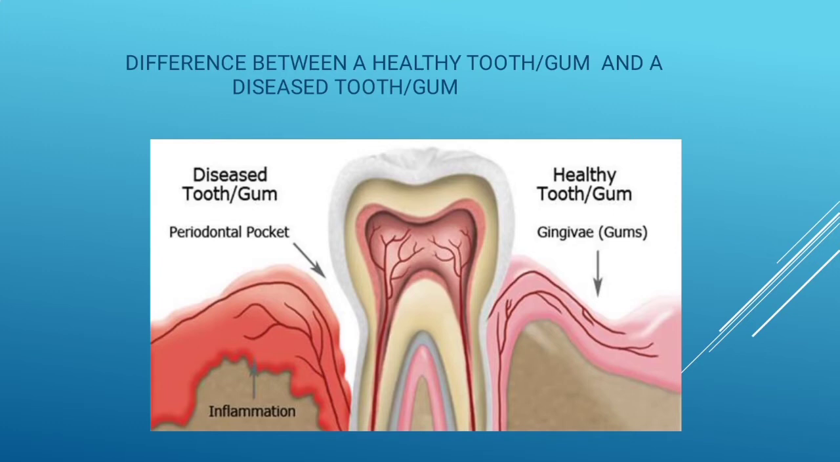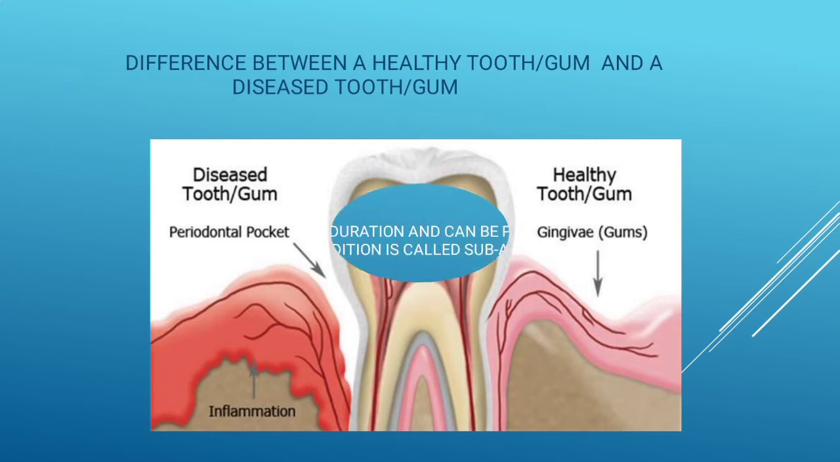Further, first of all, let's see the picture of the difference between a healthy tooth gum and a diseased tooth gum. On the right side you can see a healthy tooth gum, and on the left side it is a diseased tooth gum which has a periodontal pocket and also inflammation. See the red on the left side. So it is a comparison of the healthy tooth and a diseased tooth.